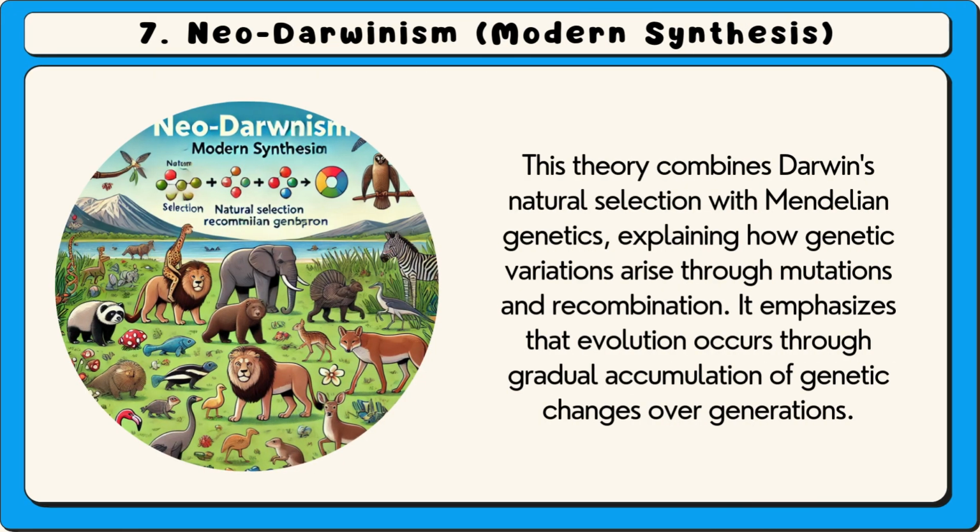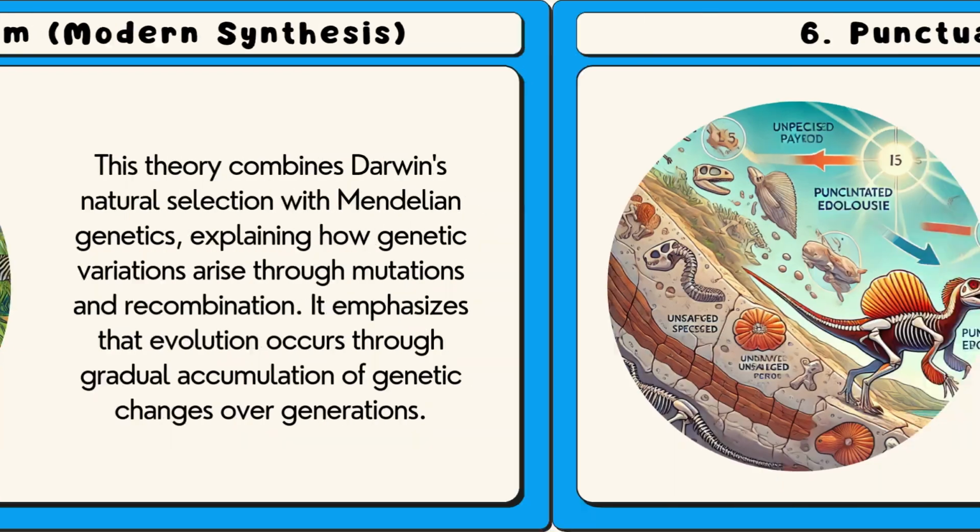7. Neo-Darwinism, also known as modern synthesis. This theory combines Darwin's natural selection with Mendelian genetics, explaining how genetic variations arise through mutations and recombination. It emphasises that evolution occurs through gradual accumulation of genetic changes over generations.